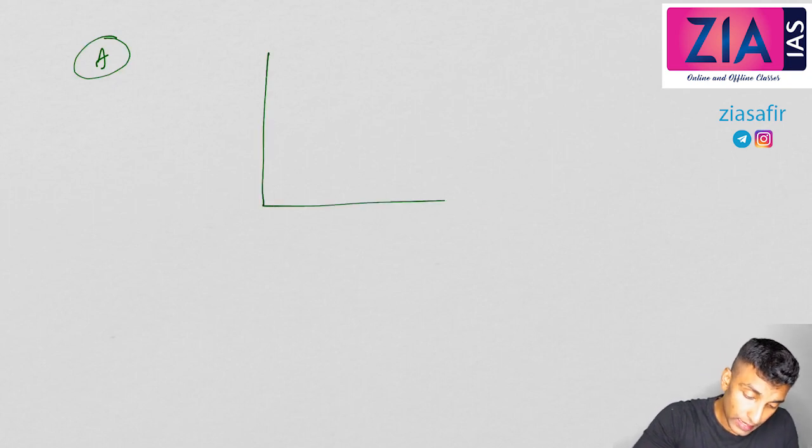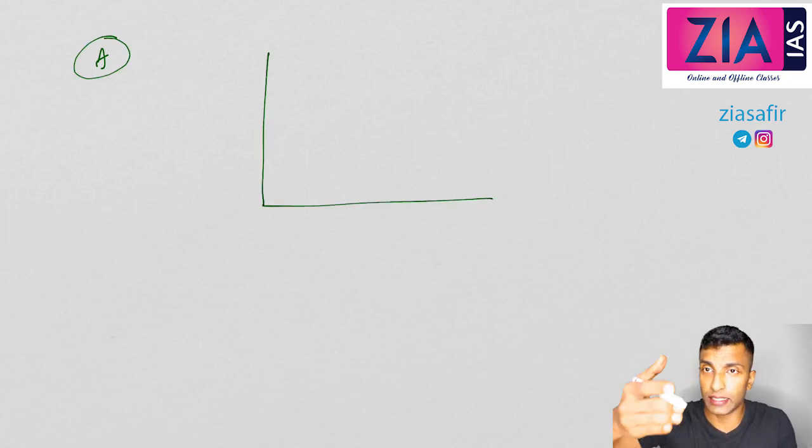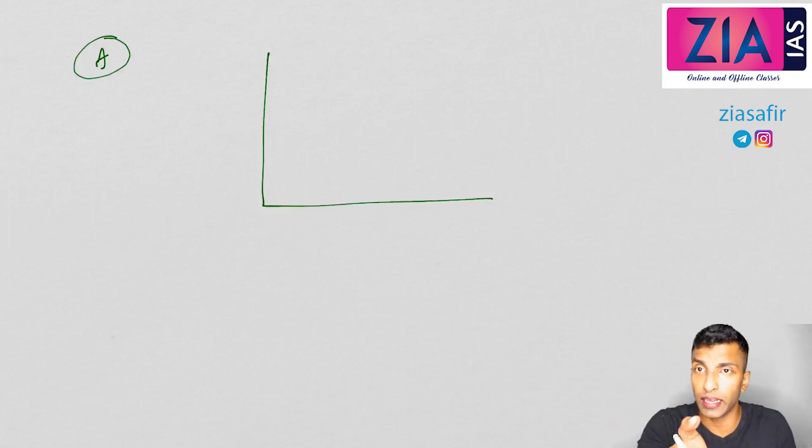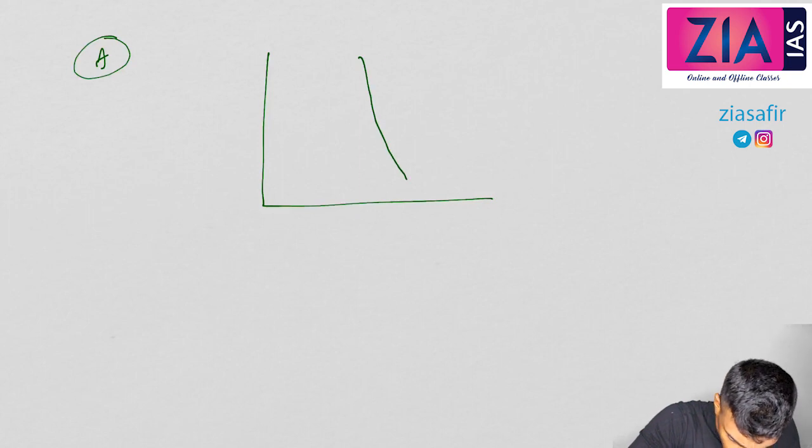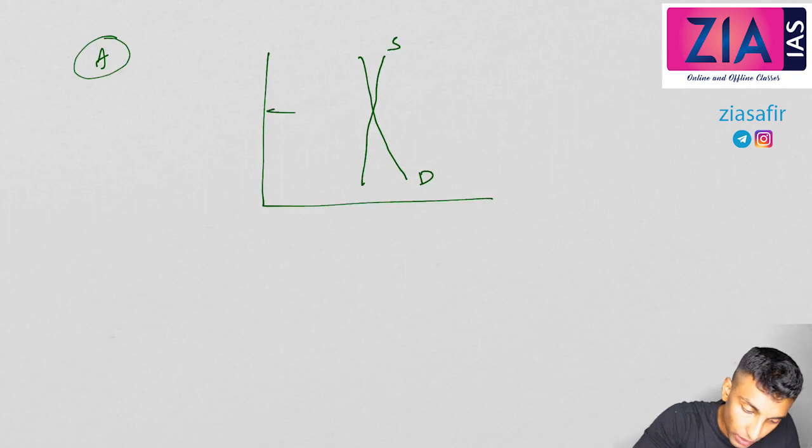Okay, so let's draw the steeper curve. Potato is a perishable item, so demand is inelastic, supply is also inelastic. So you draw a steeper curve in both cases, demand and supply. So a steeper demand curve and a steeper supply curve. This is supply, this is demand. Now, this is the normal situation.